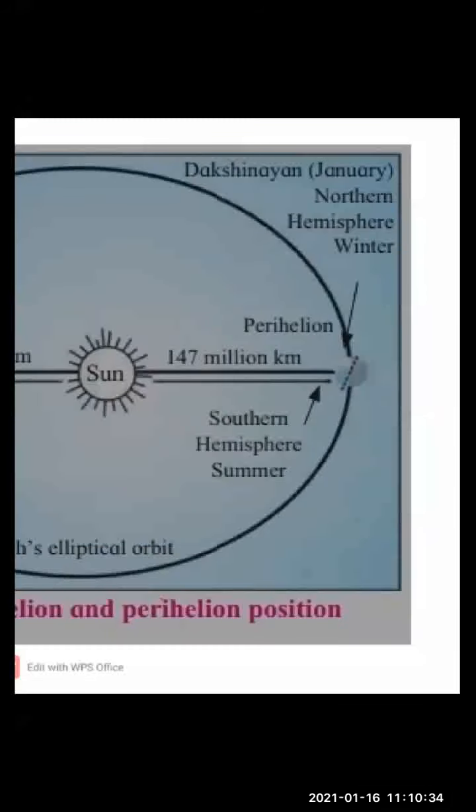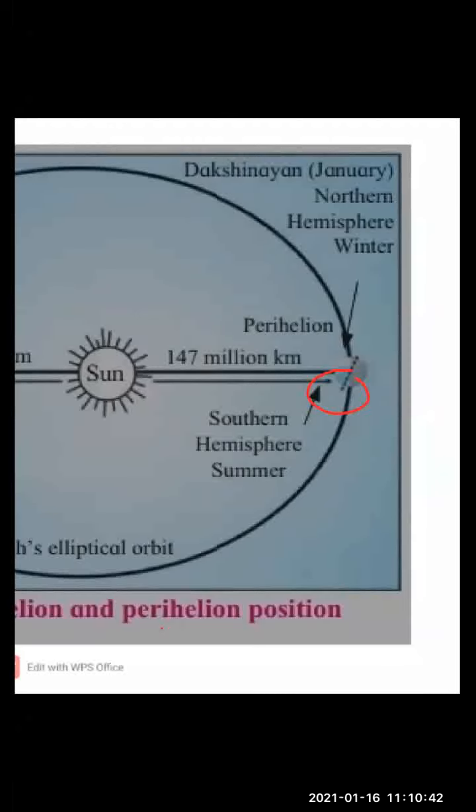It is at its nearest in the first week of January. This is called the perihelion position of the earth. Clear, children? In this position, the southern end of the axis is towards the sun. So see, children, here in the perihelion, you can see the southern end of the axis is what? It is towards the sun, right?